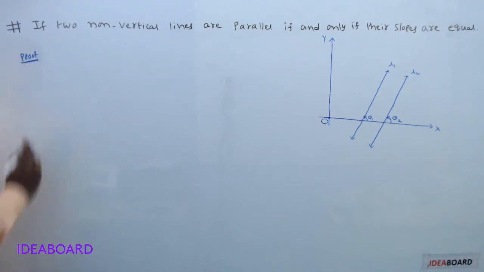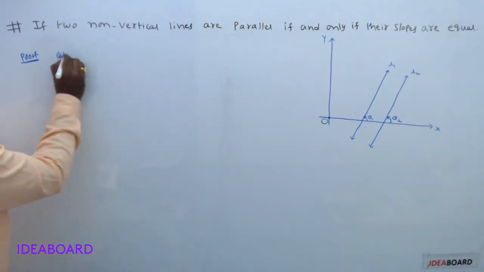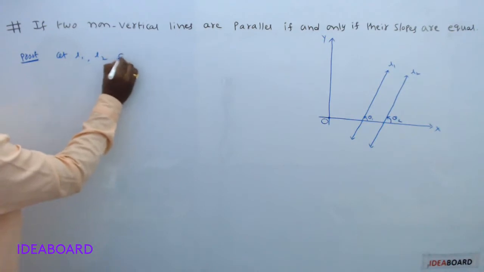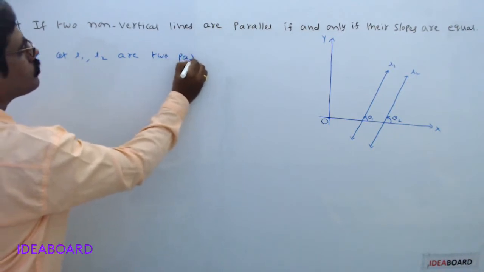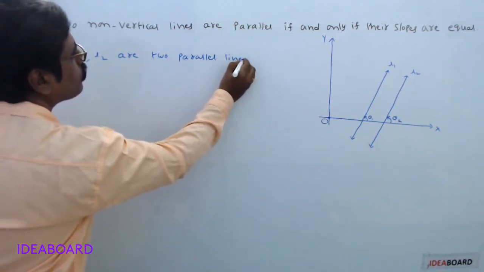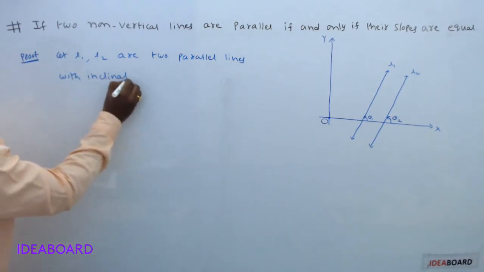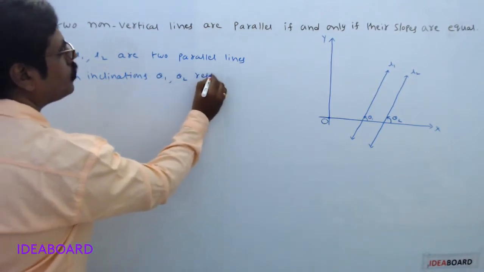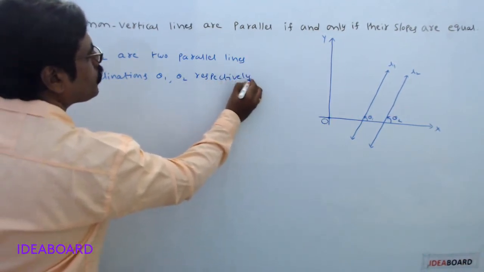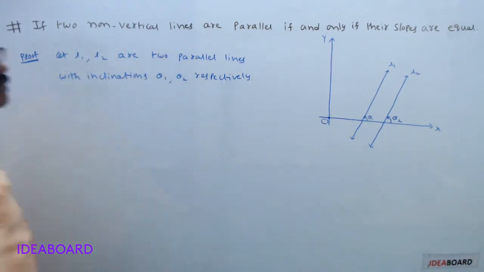Come to the proof of this formula. What is your assumption? Let L1, L2 be two parallel lines with inclinations theta 1, theta 2 respectively.